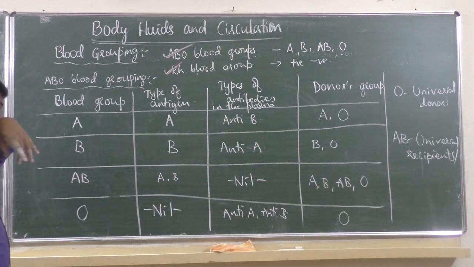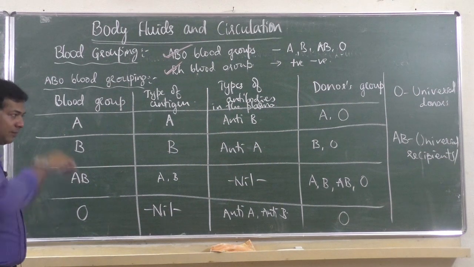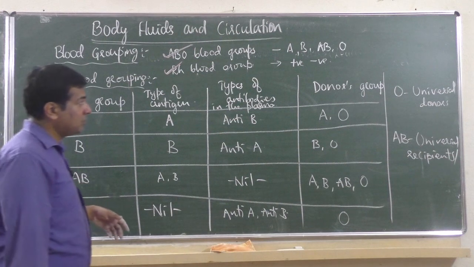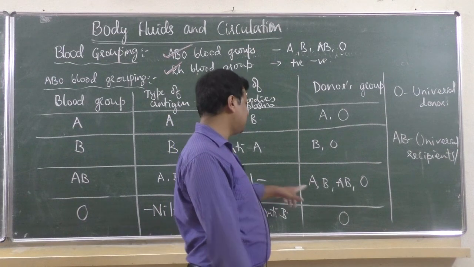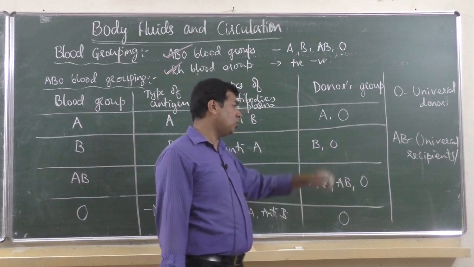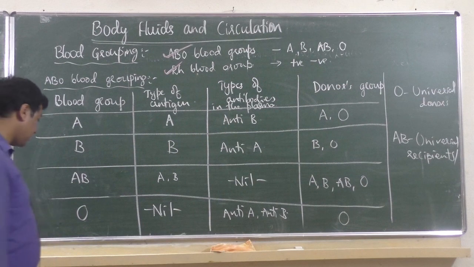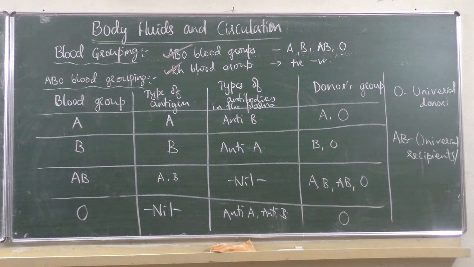Okay, so a lot of advantage is there for AB blood group. See, if a person has AB blood group, he can receive from A, B, AB and O. Okay, anyway, so this is about ABO blood grouping. Then next what we have to see is Rh grouping.